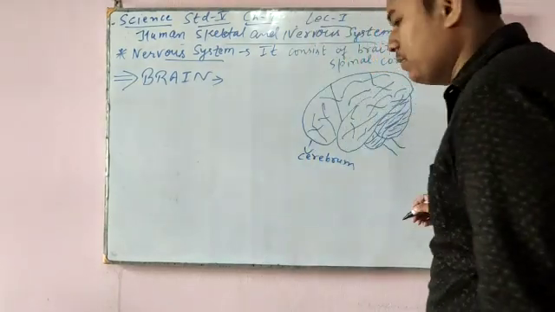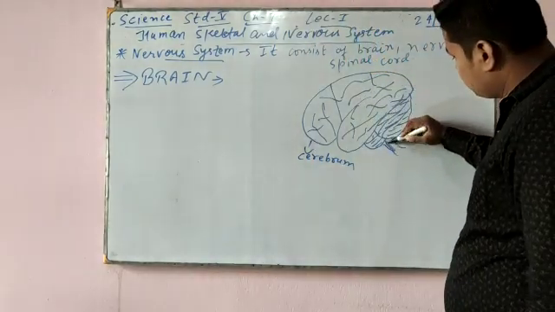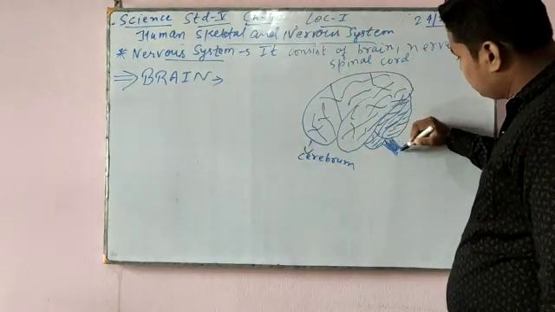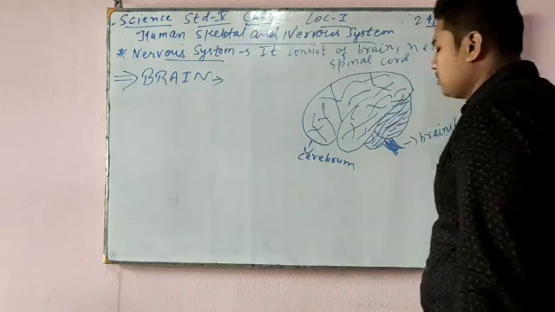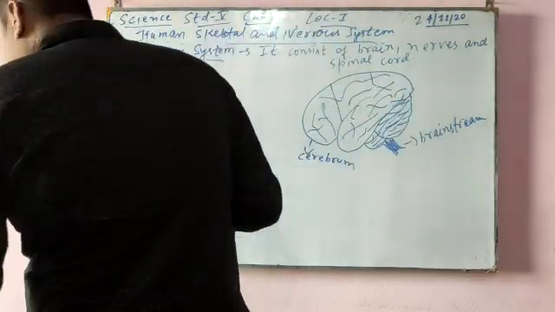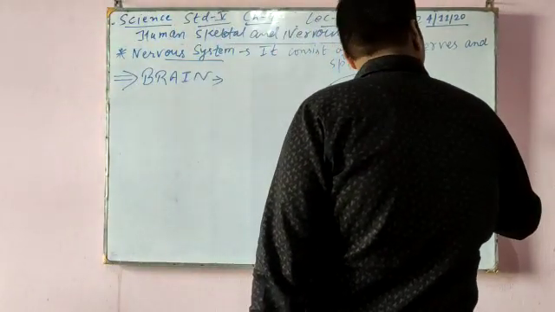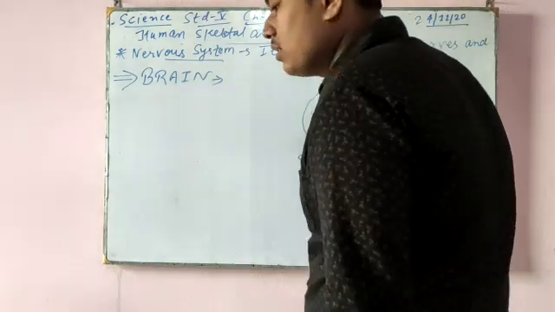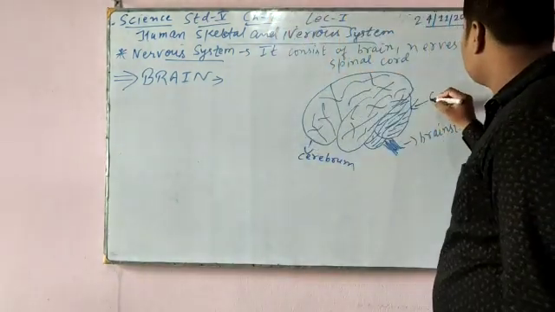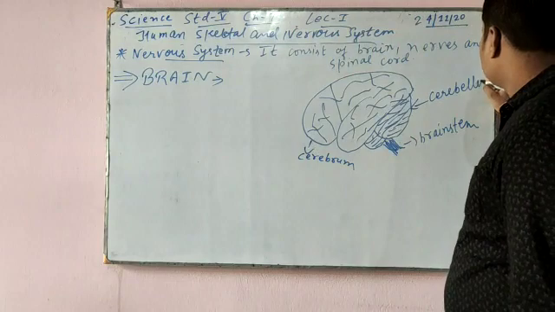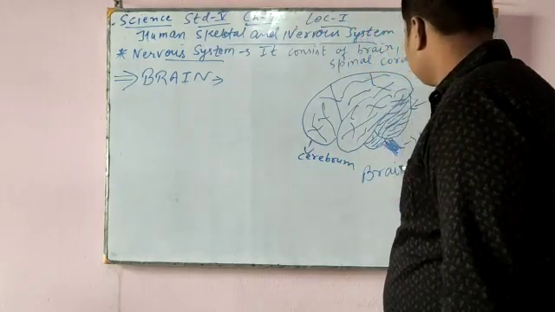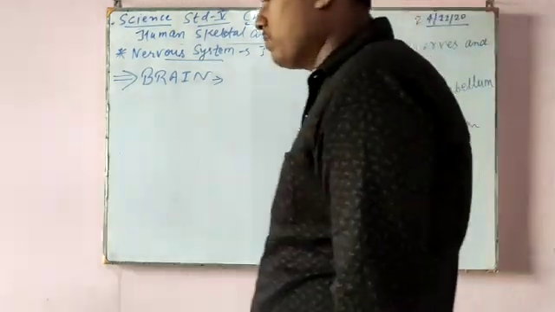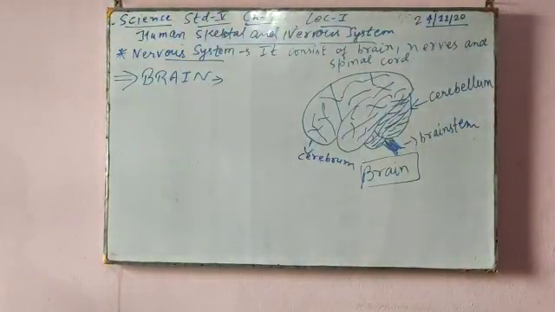This part is brain stem. And this part is cerebellum.